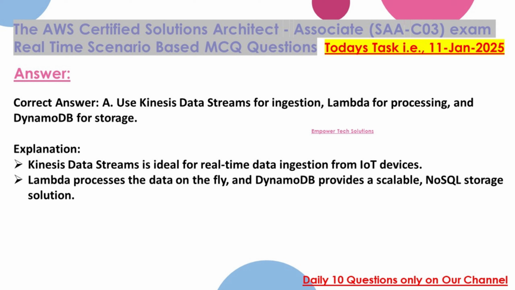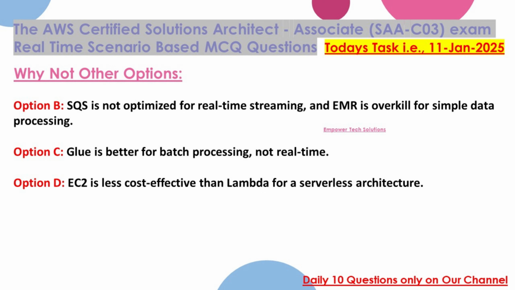Explanation: Kinesis data streams is ideal for real-time data ingestion from IoT devices. Lambda processes the data on the fly, and DynamoDB provides a scalable, NoSQL storage solution. Why not other options? Option B. SQS is not optimized for real-time streaming, and EMR is overkill for simple data processing. Option C. Glue is better for batch processing, not real-time. Option D. EC2 is less cost-effective than Lambda for a serverless architecture.